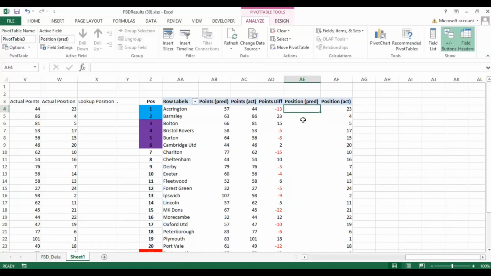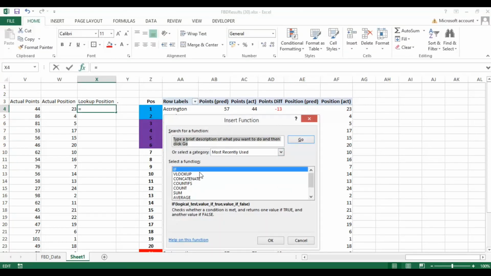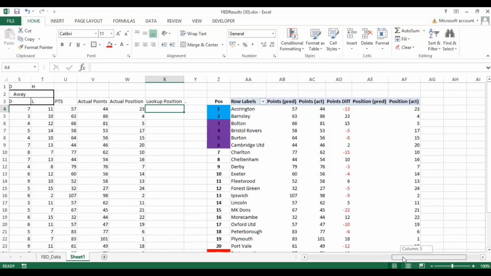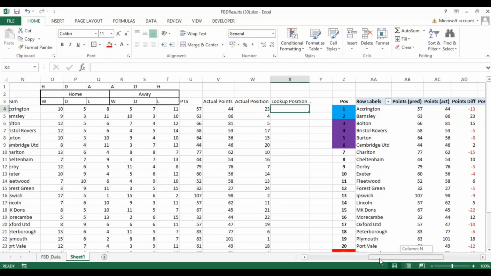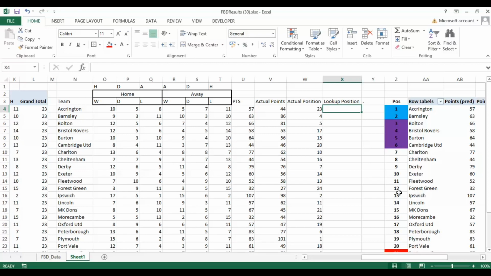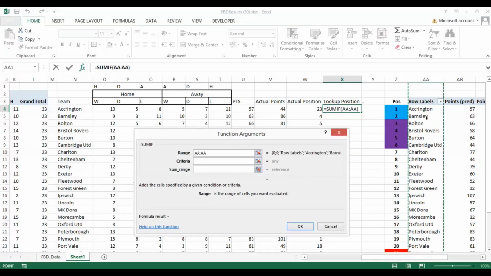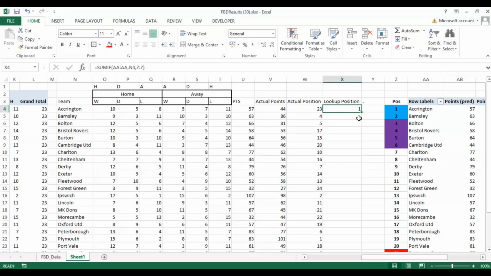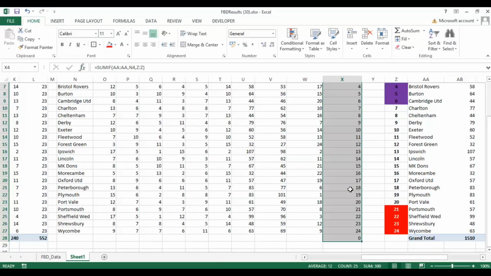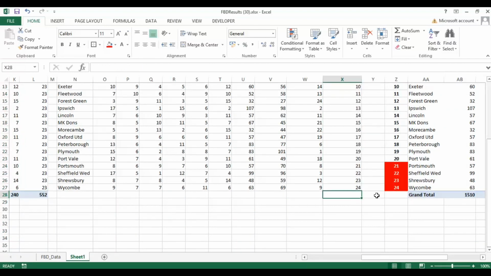now what we can do is put in the position, and we can calculate that as well. So the lookup position, we just want to make sure, because obviously we've put this in alphabetically, we want to make sure that we are referencing the same position for that team. Okay, so what we're going to say is sumif. So we want to say the range is here, although this is alphabetical, in a minute we're going to put a sort on it, and the criteria is here, and then the sum range is the position here, and I can drag that all the way down. So that should match at the moment. I'm just going to take the 0 out at the end.